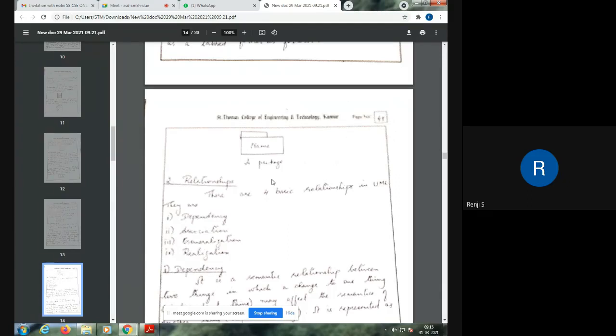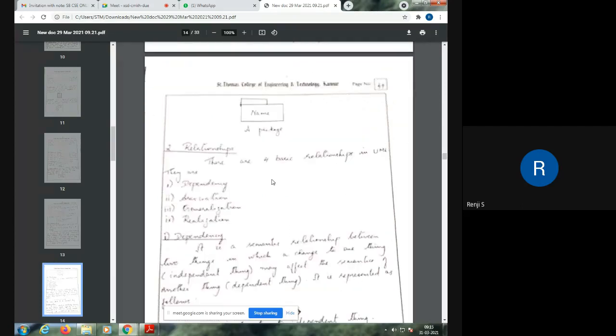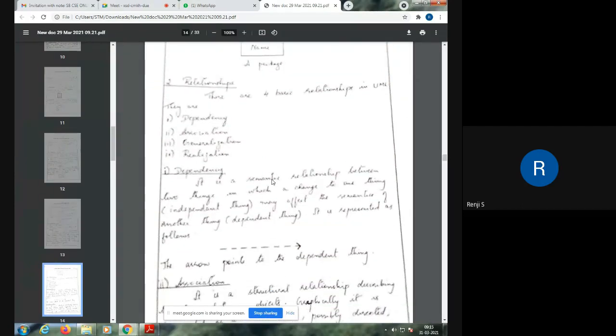So these are the four kinds of things in UML. That was the first building block, things in UML. Then the second is the relationships in UML.